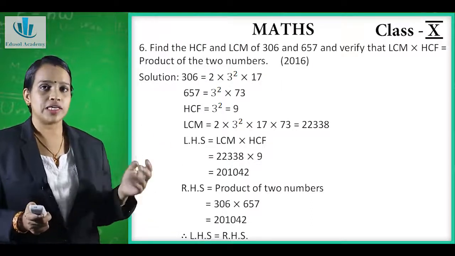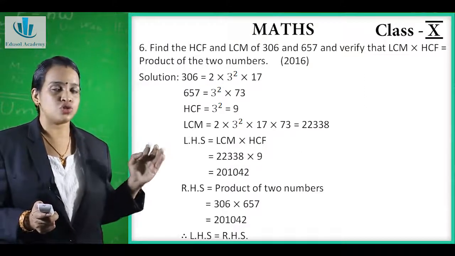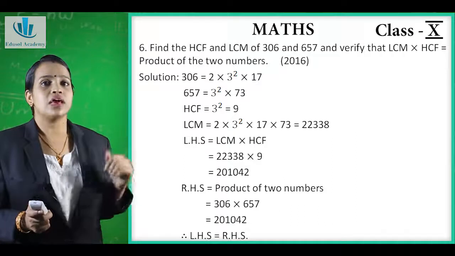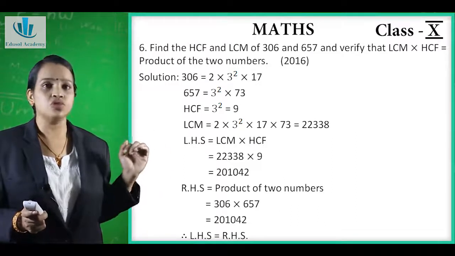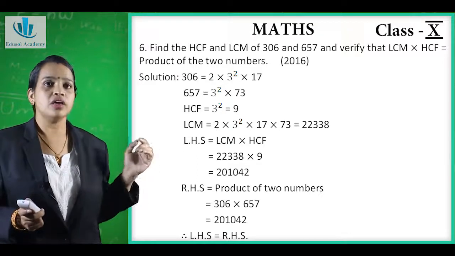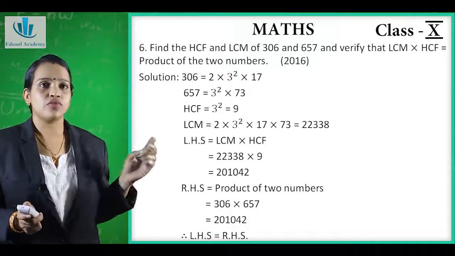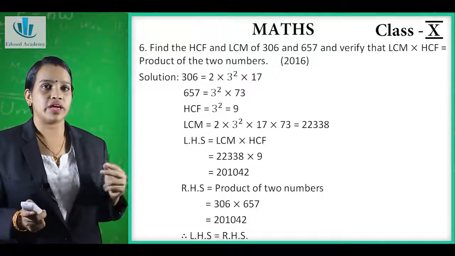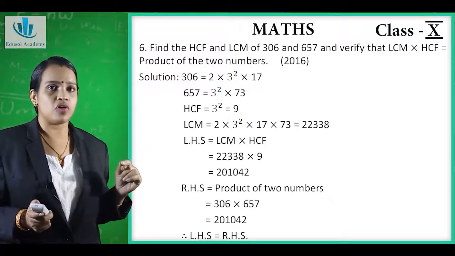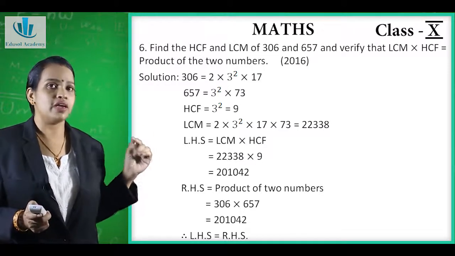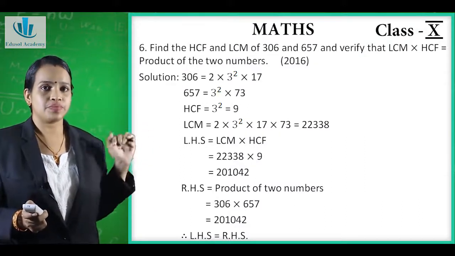Now what will we take? First we will take the HCF. Now the HCF of these two numbers is 3 raised to 2, which is equal to 9. The LCM of these two numbers is 2 into 3 raised to 2 into 17 into 73, which gives 22,338. Now first we will take the left hand side of that equation, that is LCM into HCF. Now LCM value you have got, it is 22,338 into HCF, you know it is 9. When we multiply it, we get